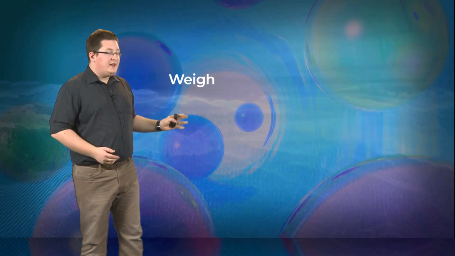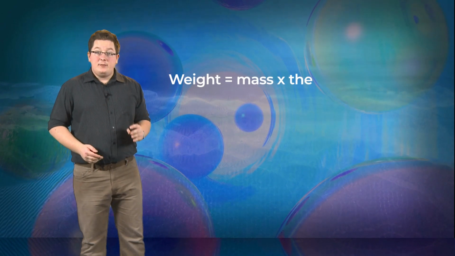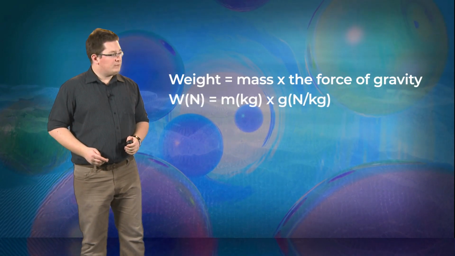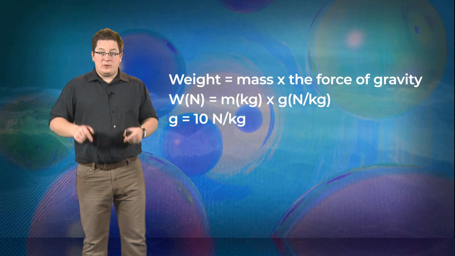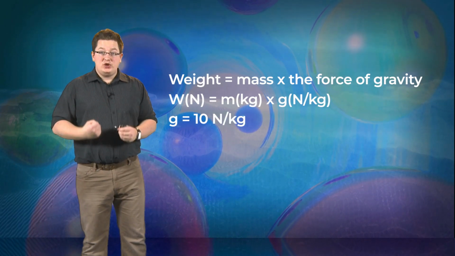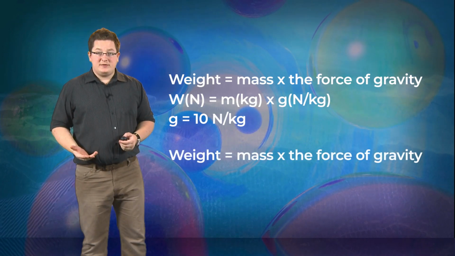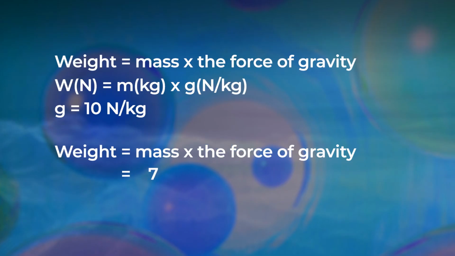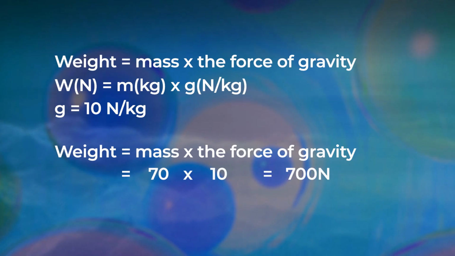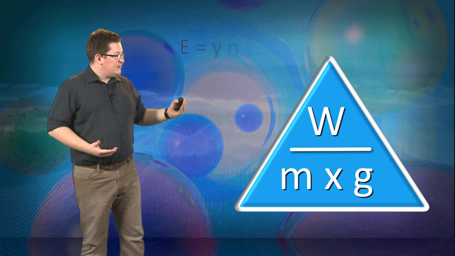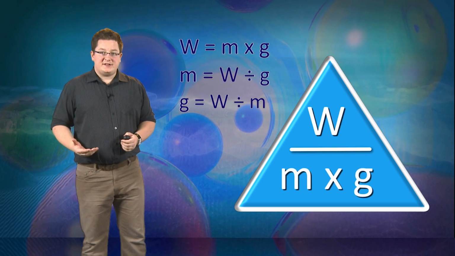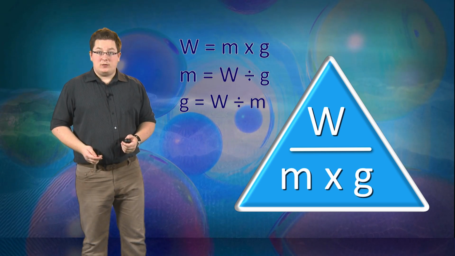Here's an equation. It's a pretty straightforward one. Weight is mass times the force of gravity. On the surface of the Earth, the force of gravity pulls 10 newtons on every kilogram. So if you had a mass of 70 kilograms, you'd be pulled with 70 times 10, 700 newtons. You can use the formula triangle or rearrange the equation to work out the equations for mass and for the force of gravity if you want that one.